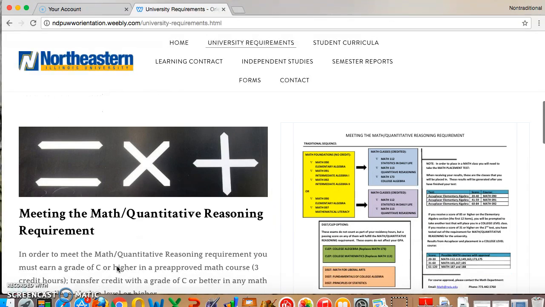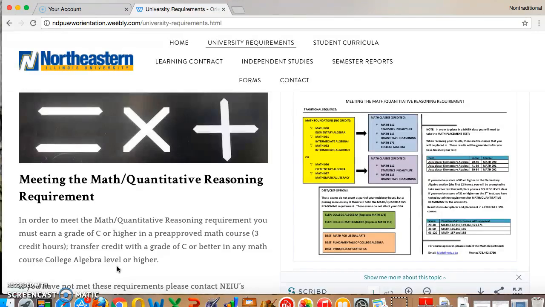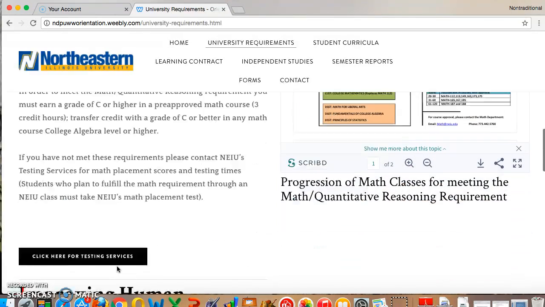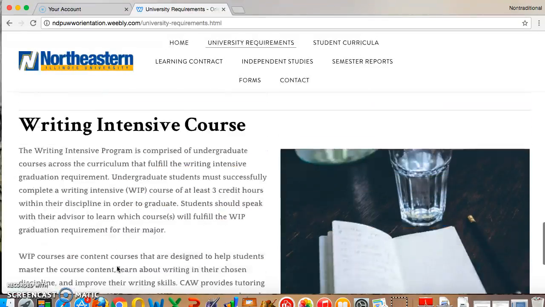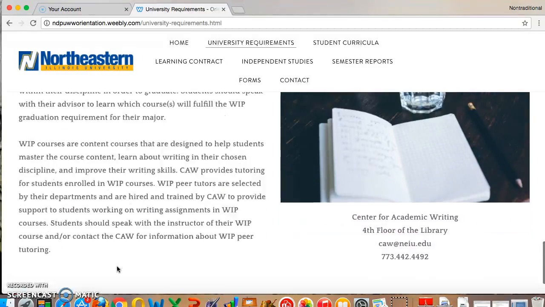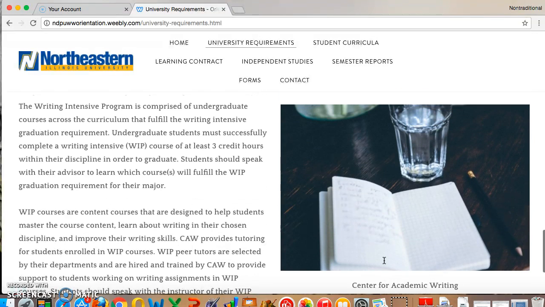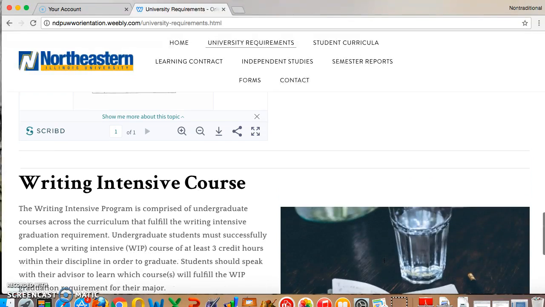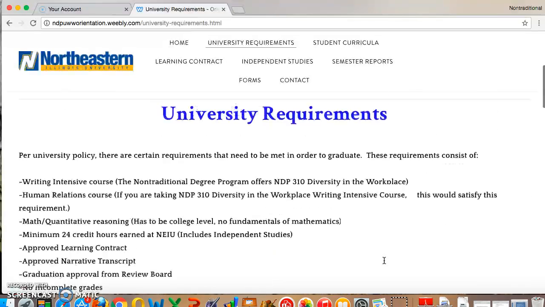If you have any questions on these requirements, there is a list of every single thing that you can think of when it comes to finding resources for you at the university. I really want to point out for a lot of people that are coming back to school, the Center for Academic Writing on the 4th floor is great for the NDP 310 class. And then if you have any other questions, there's the Learning Support Center that is located right next to them in the library on the 4th floor.